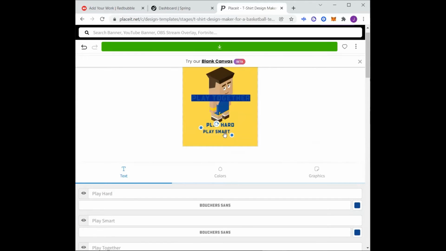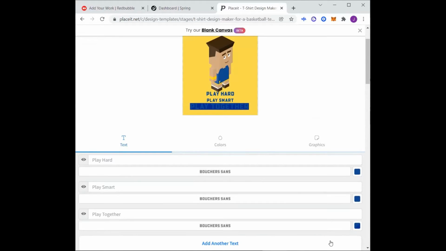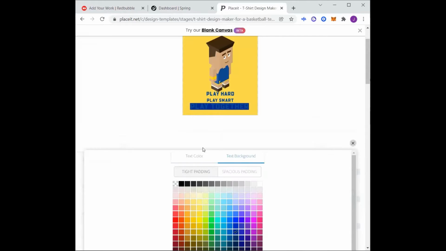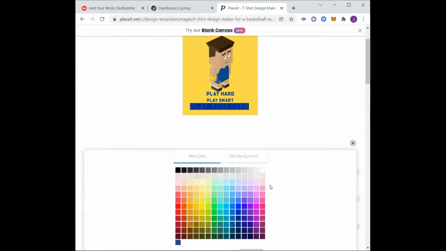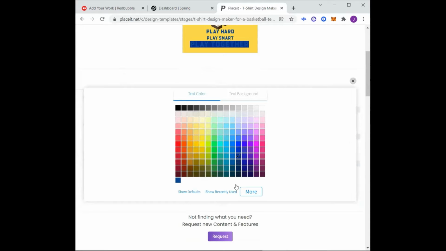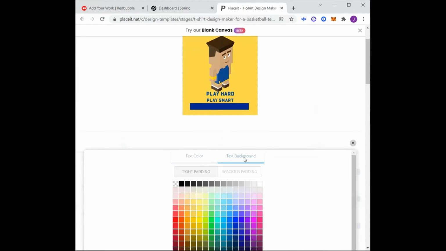Oh, I see that the two-tone in the third one. Oop, I didn't mean to do that. Let me go back down and edit that real quick. Let's see. Text color is going to be here. Do I want a background, text background? No, right? And there it is. All right.